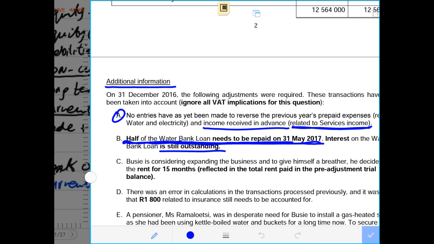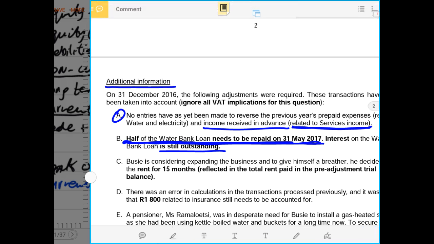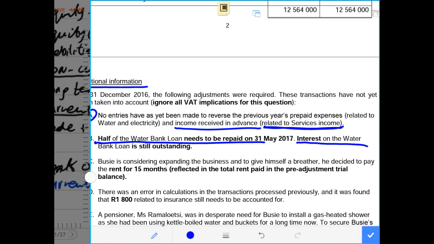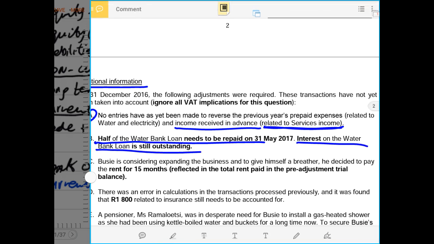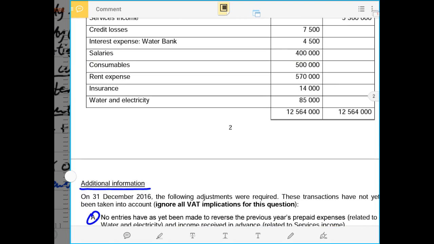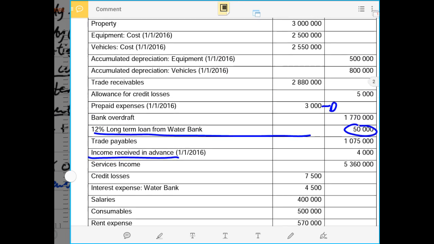And the second part is the interest aspect. And now they are telling us that the interest, which is the interest on the water bank loan, is still outstanding. That means we have to calculate the interest on the loan. And let us check how much was the loan that we have and how much interest that we're supposed to pay.